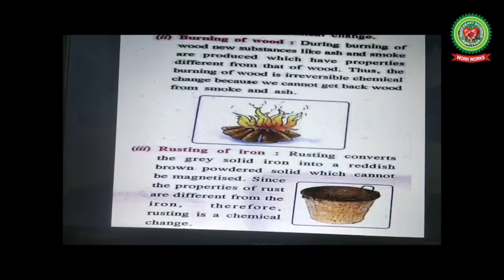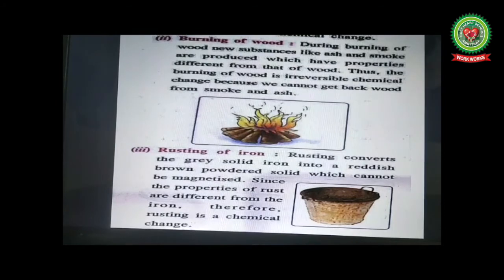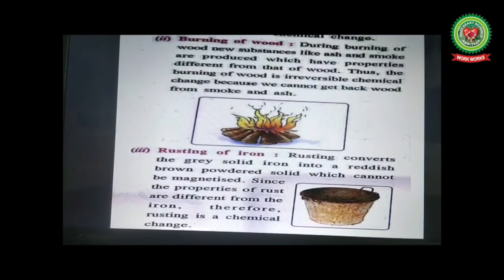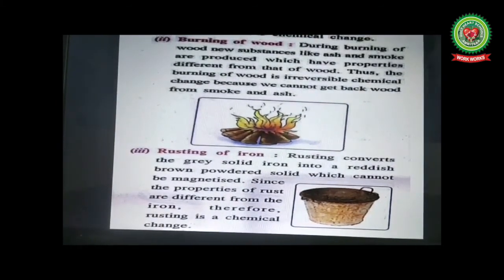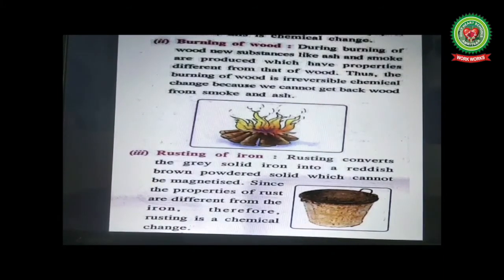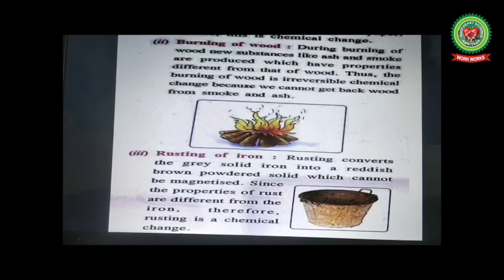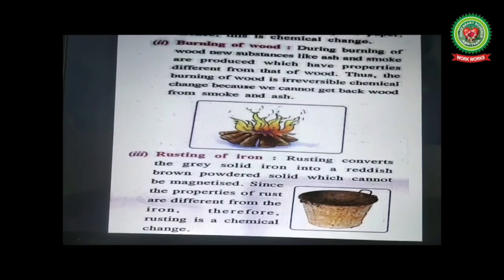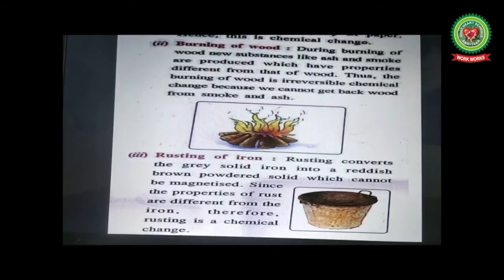Now, next is rusting of iron. You must have seen a reddish brown iron nail at your home. That reddish brown layer on an iron nail is none other than rust. Rusting converts the grey solid iron into a reddish brown powdered solid which cannot be magnetized. Which cannot be magnetized means iron has lost its property of magnetization. Since the properties of rust are different from the iron, therefore rusting is a chemical change.